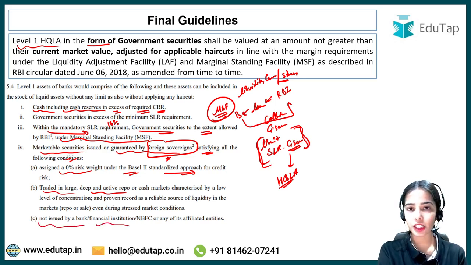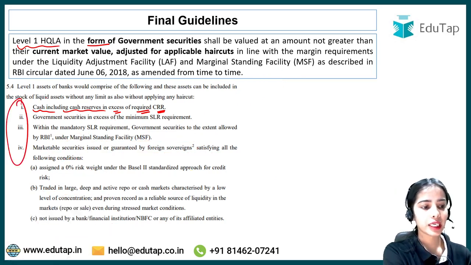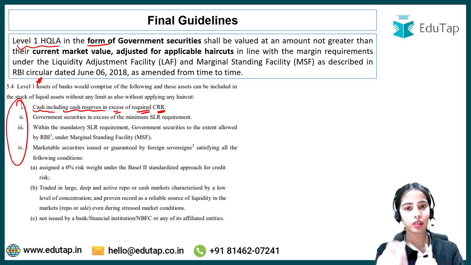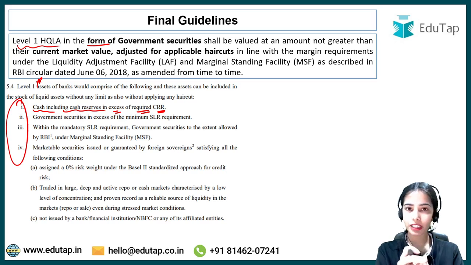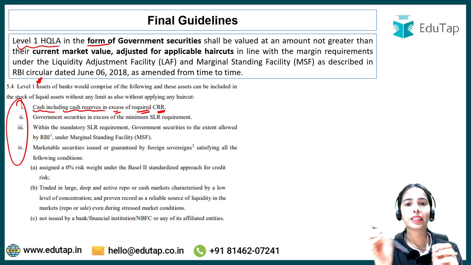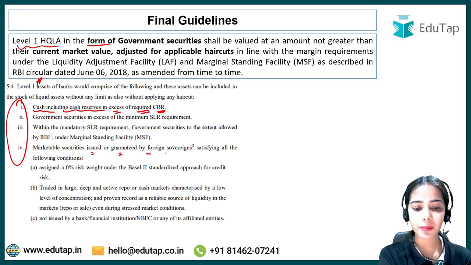They are marketable securities issued or guaranteed by the foreign sovereigns, but they should not be issued by a bank or financial institution or NBFC, that is any financial entity as such. So this is the idea. So these can be the level 1 high quality liquid asset: cash in excess of the CRR, the government securities in excess of the SLR requirement, the government securities that are in the SLR requirement but they are allowed under the MSF, and the marketable securities issued or guaranteed by the foreign governments, foreign sovereigns, satisfying the condition.